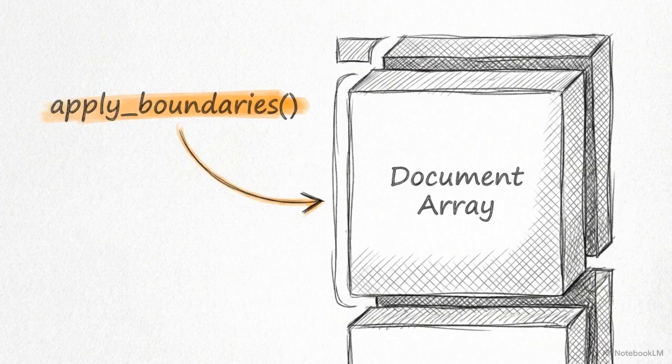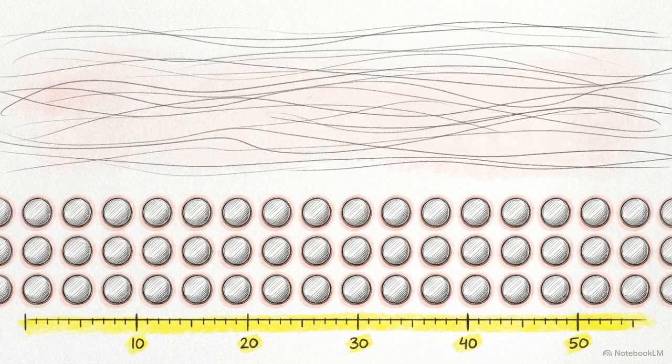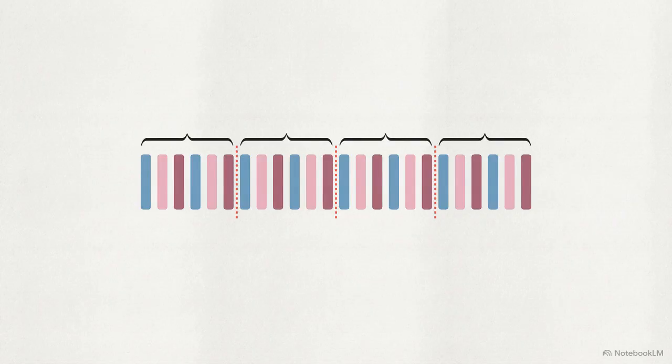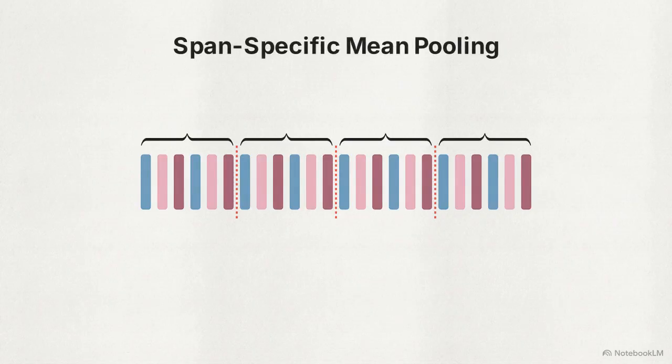Once the forward pass is complete, the system transitions to the application of boundary constraints. Chunking logic is no longer applied to raw text strings. Instead, it is mapped directly onto the resulting array of token-level embeddings. Standard boundary strategies, whether fixed size, recursive, or semantic, are deployed here to determine where the cuts should occur across the token array. This leads to the final mathematical compression step, span-specific mean pooling.